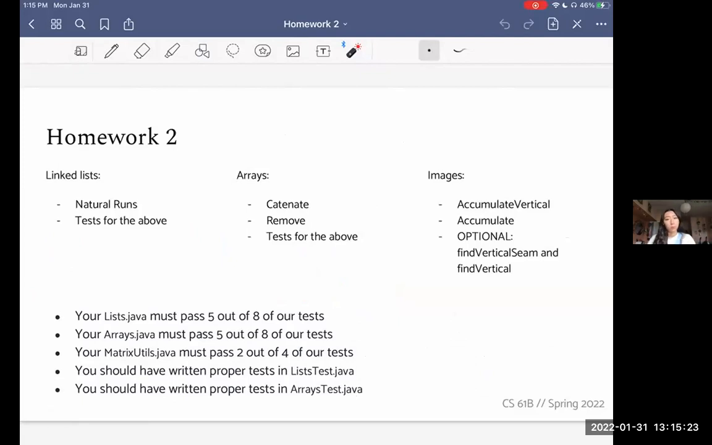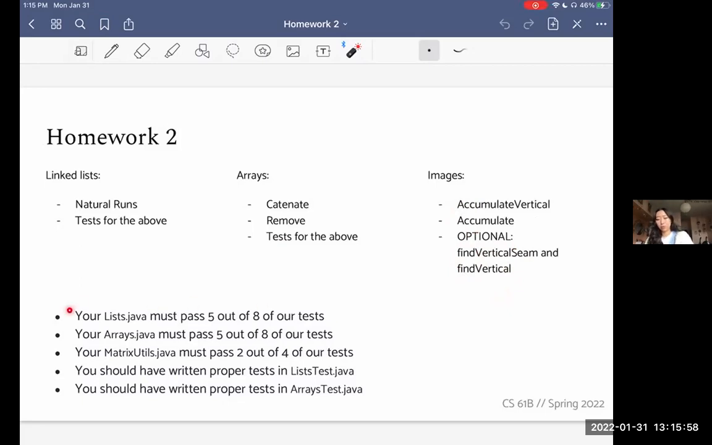Then we have arrays. And so here you're going to be implementing the two methods concatenate and remove, which again work on arrays, and some tests for these two methods. Lastly, there's this really cool part of this homework about image processing, basically. And so the two mandatory methods you have to do are called accumulate vertical and accumulate. And then we have these optional two methods, find vertical seam and find vertical. And while these parts are optional, completing these two methods is what enables you to do the really cool part of the homework. So I totally recommend it.